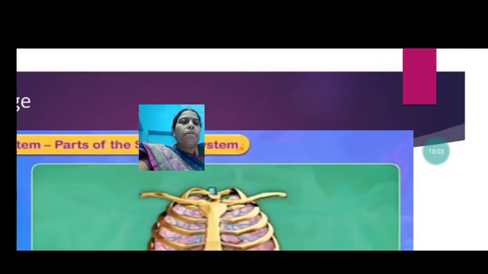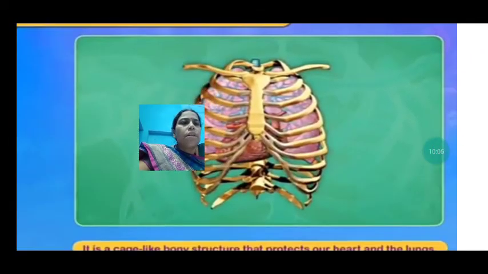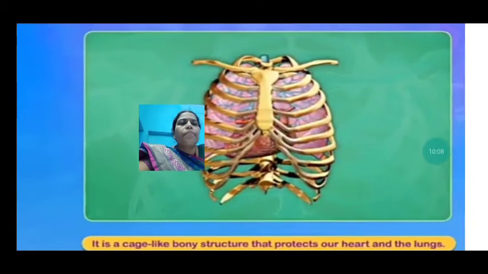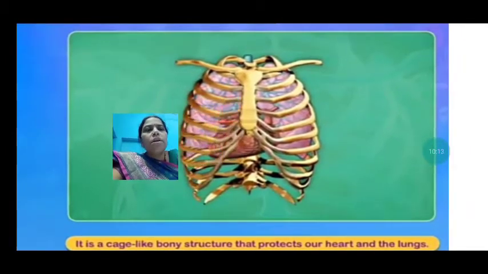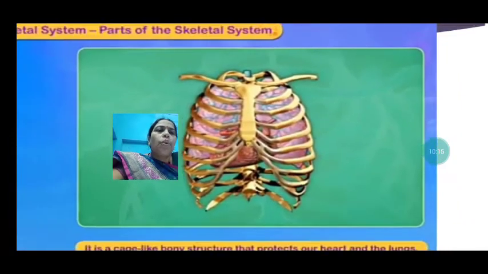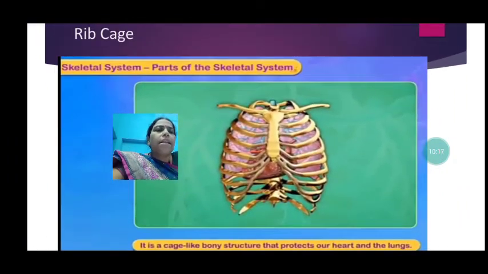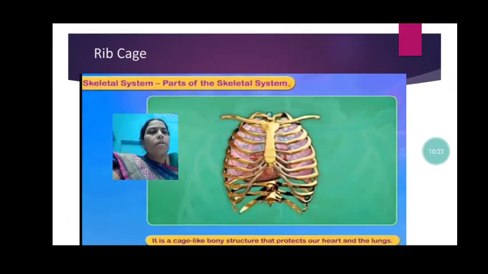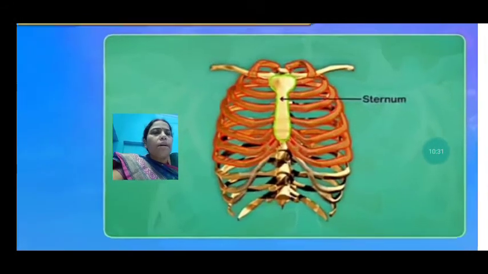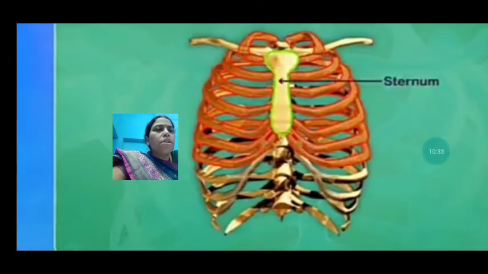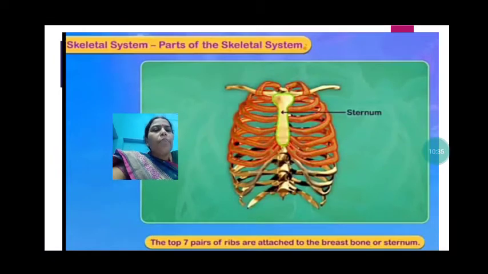Now the rib cage. It is a cage-like bony structure that protects our heart and lungs. Inside this rib cage, we have the heart and lungs, which are protected by it. The top 7 pairs of ribs are attached to the breastbone, or sternum.